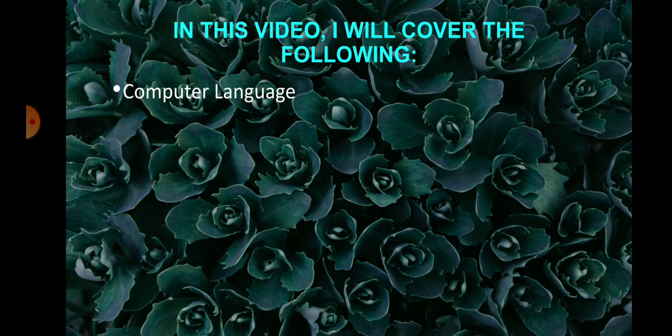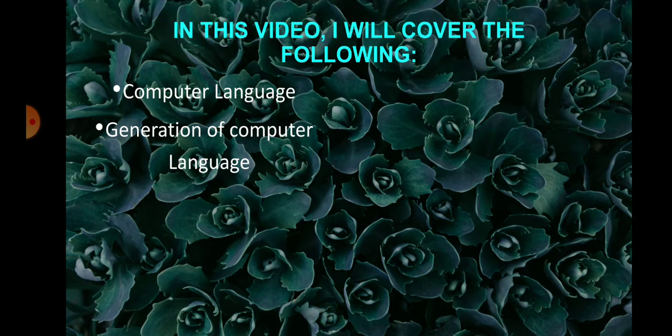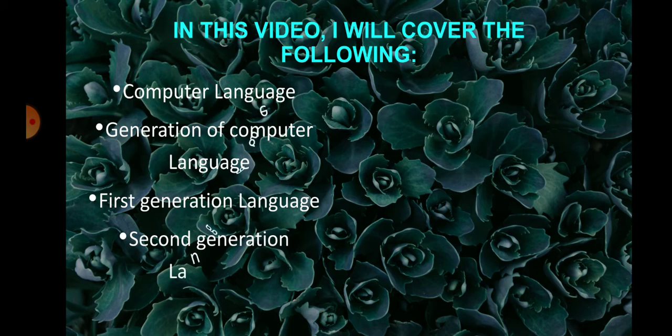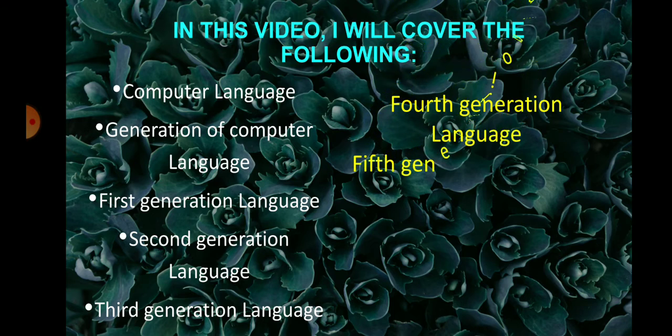Under this chapter, I am going to cover the following subtitles: Computer Language, Generations of Computer Language, First Generation Language, Second Generation Language, Third Generation Language, Fourth Generation Language, and the Fifth Generation Language.